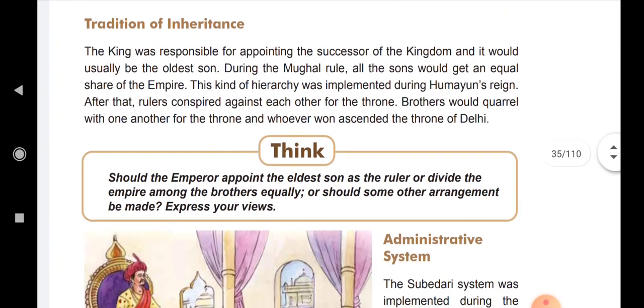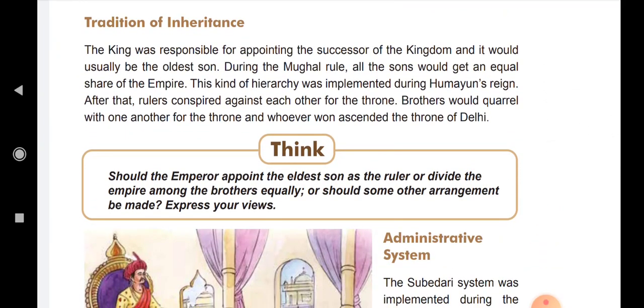Now, tradition of inheritance. The king was responsible for appointing the successor of the kingdom, and it would usually be the oldest son. During the Mughal rule, all the sons would get an equal share of the empire. This kind of hierarchy was implemented during Humayun's reign.